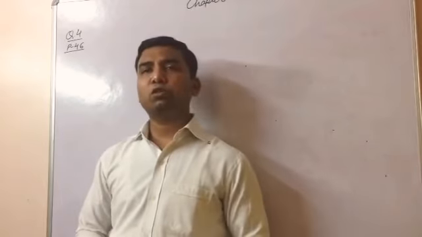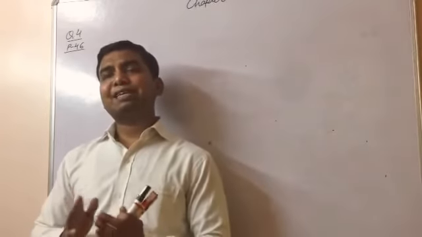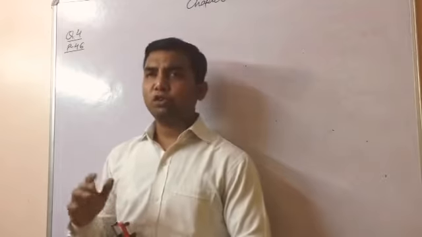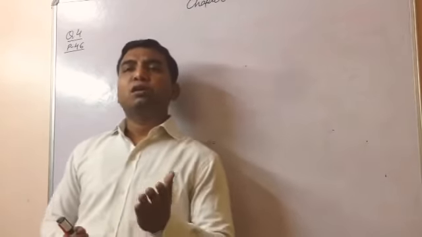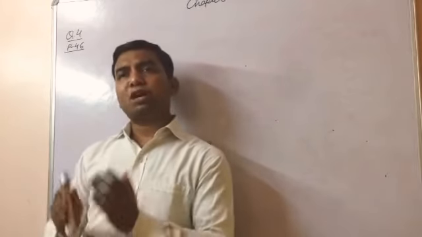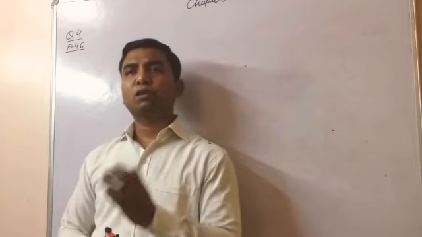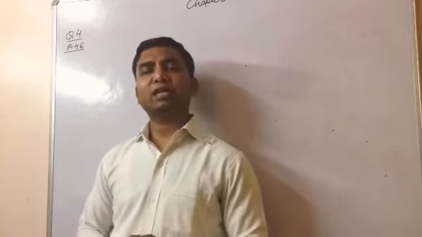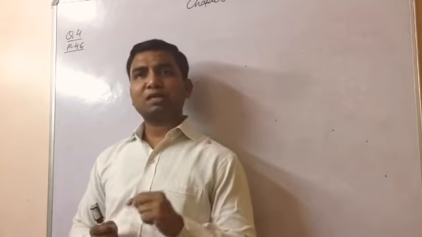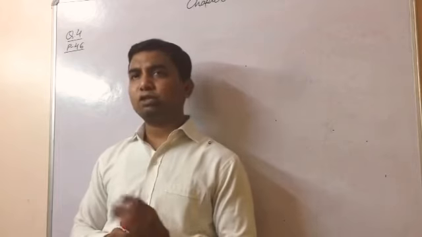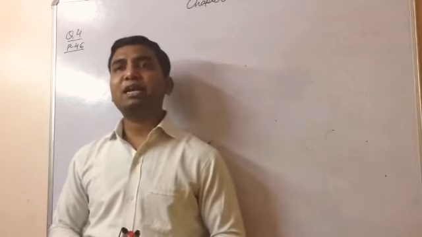Question number 5 is also a theoretical question, and in that theoretical question they are asking about the conservation of charge. What is conservation of charge? This you can understand by a very simple example. Whenever you charge two bodies, like one body is a glass rod and another body is a silk cloth. When you charge glass rod and silk by rubbing, the glass rod is losing electrons, so the glass rod acquires positive charge and the silk cloth acquires negative charge because the silk cloth is accepting the electrons.